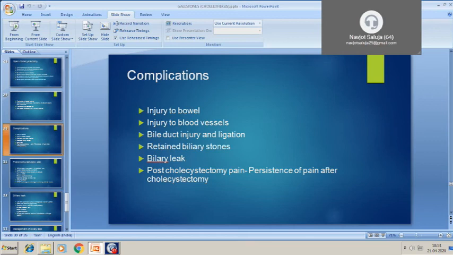Then retained bile stones. The stones may be retained in the residual cystic duct stump or the bile duct. Then a bile leak, and sometimes in 10% of patients, the patient continues to have pain after cholecystectomy. That may be due to some other pain symptoms, if we have not done proper diagnosis and the patient has other problems, for example, renal calculi. So these can be reasons for post cholecystectomy pain.